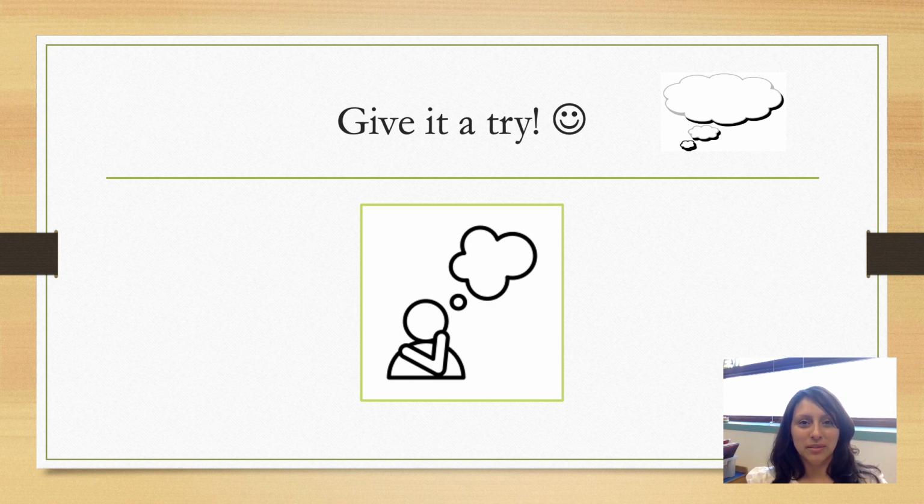The first one is, what is something that you did well? The next question, what is something that you could have done better? And last, the third question is, if you could go back, what would you do differently? Great job giving it a try today.